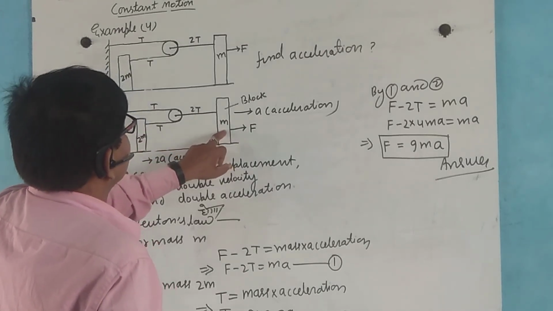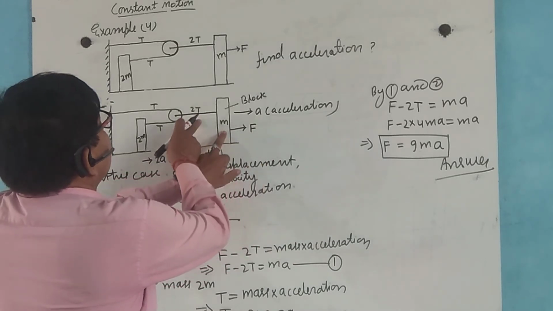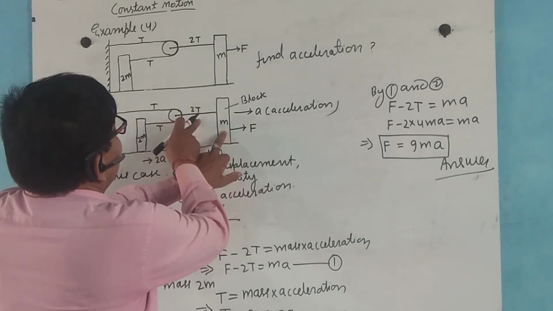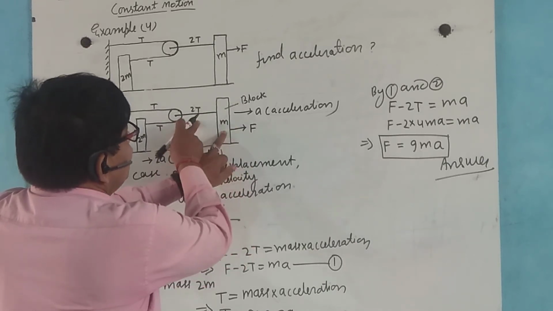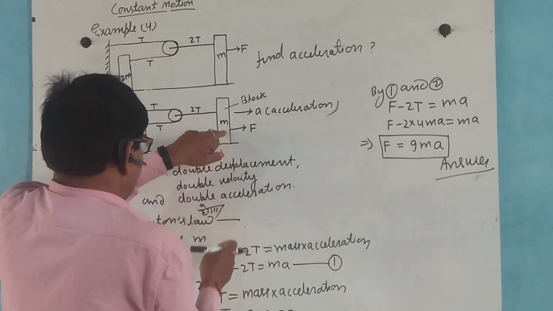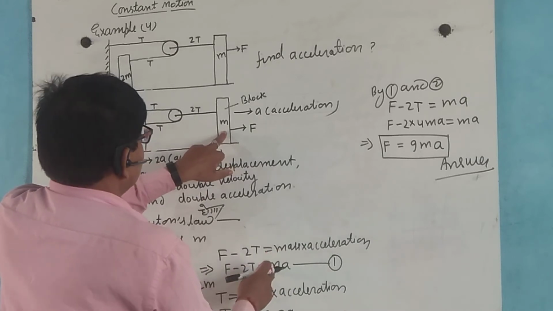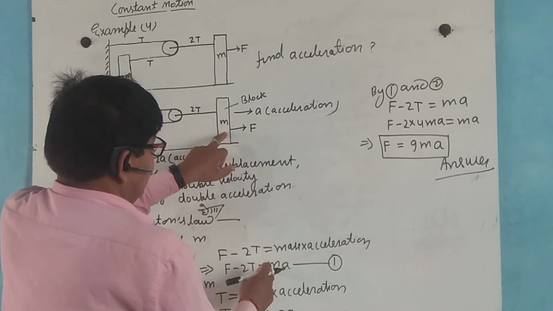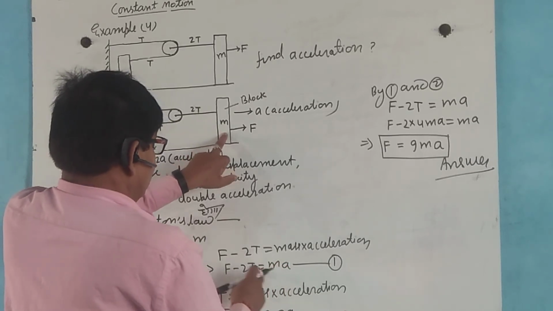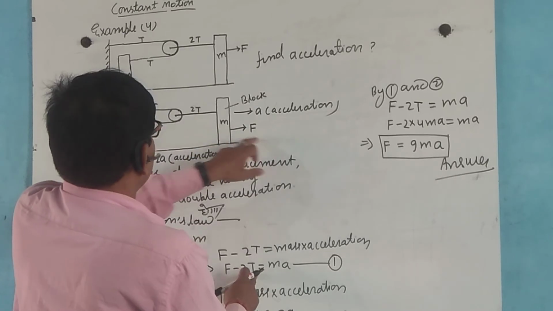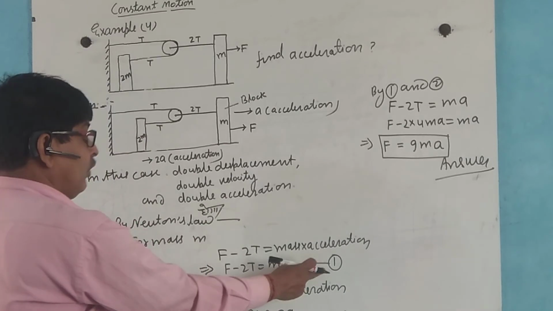Here the force F acts in this direction and tension in this direction, so the total resultant force is F minus 2T equal to mass into acceleration. The mass of the block is m, and let us suppose the acceleration is a, so F minus 2T equals m into a. This is relation 1.